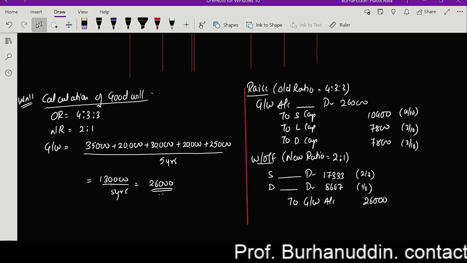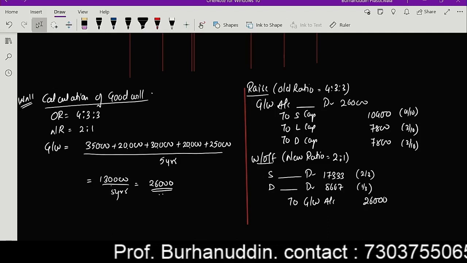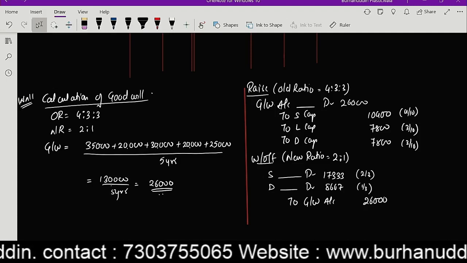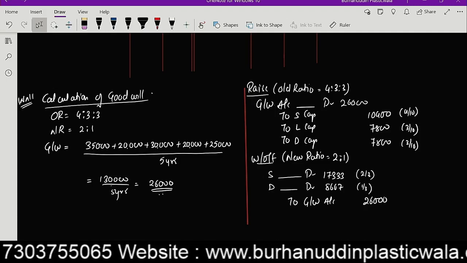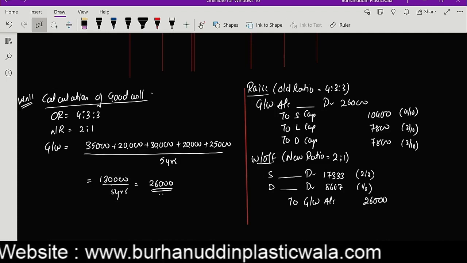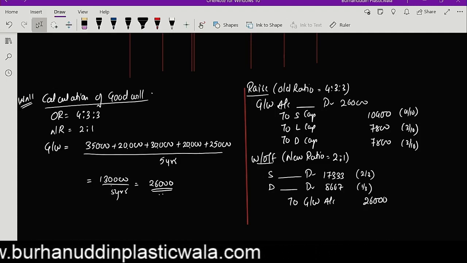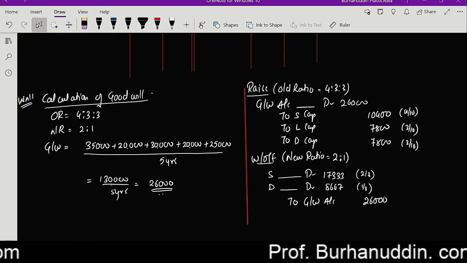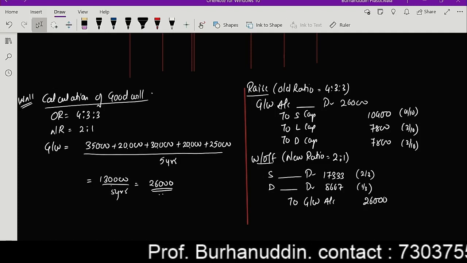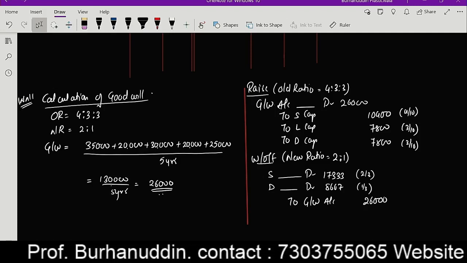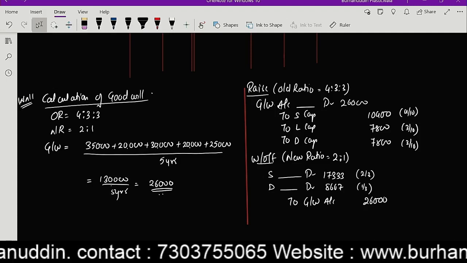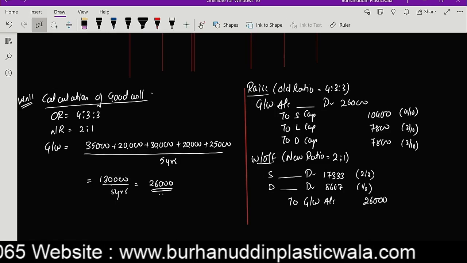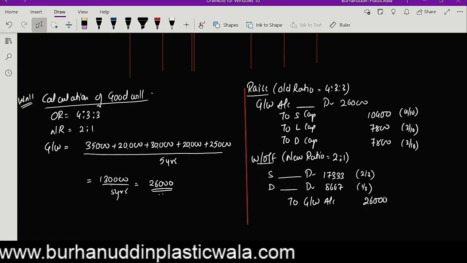And I have told you the journal entries also. Whenever we are doing this, I am making a point that I pass the journal entries, and this is exactly the same as what we have done in our previous questions. Basically, this is a very classic question whereby you are calculating the goodwill and also doing the accounting treatment when the goodwill is not brought in cash. So raise is also done, and written off is also done. Okay, and you do know how this functions, that the party who is retiring should get the amount of goodwill, so she or he should be credited, so we are crediting it. Correct? Okay, let's come ahead now.